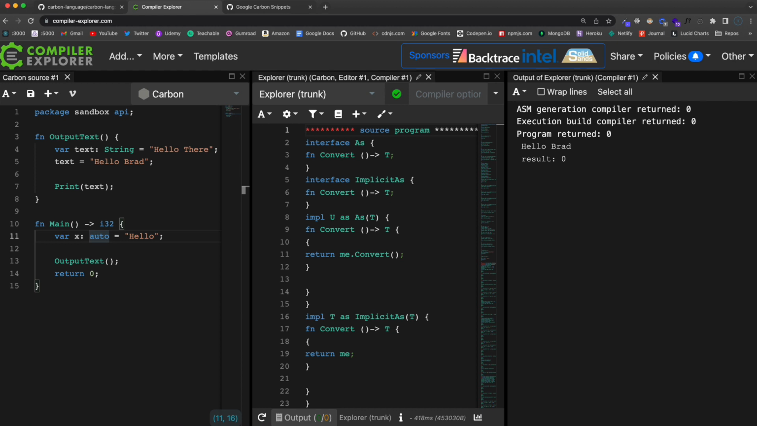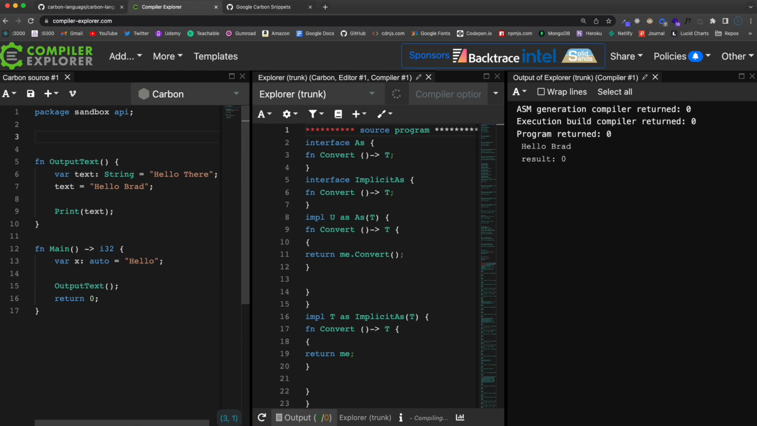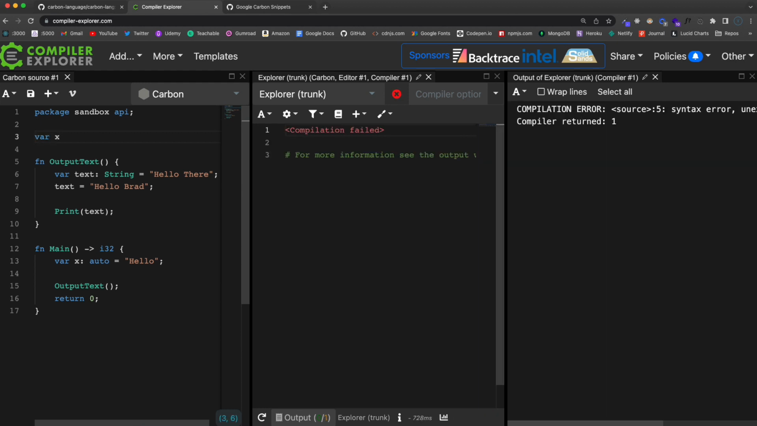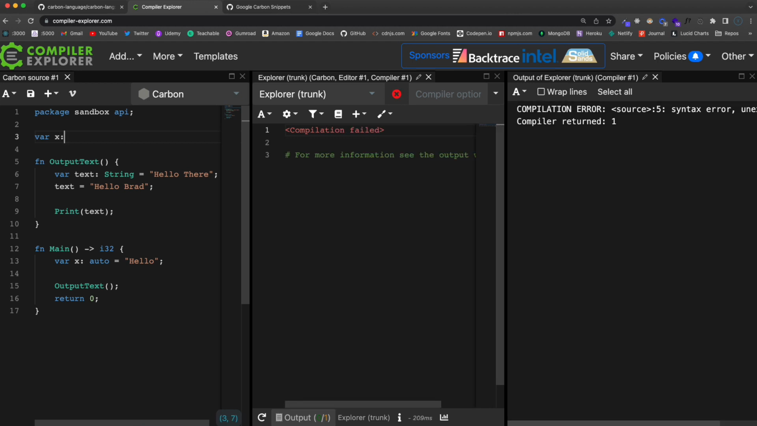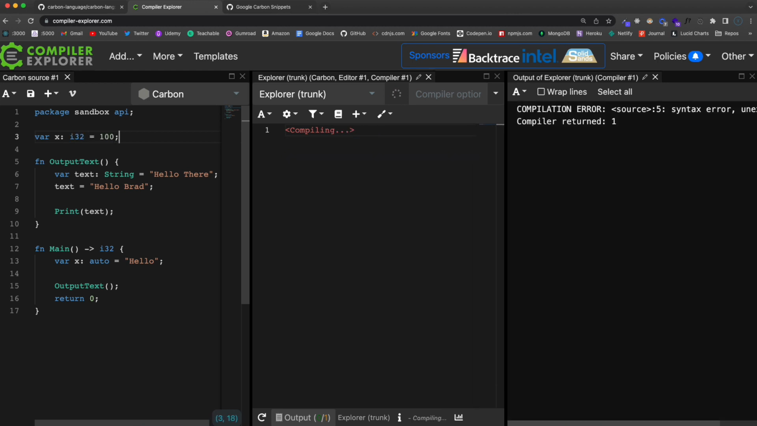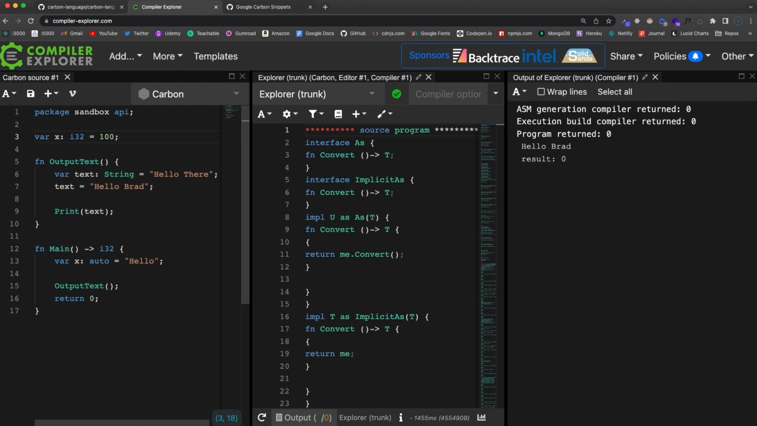All right, now we can also have global variables. So outside of the function scopes here, I could go up here and create a variable. So let's say var, I don't know, we'll just say var x, and let's say that's going to be, we'll do I32, and let's set that to 100. Okay, so that should, yep, so that compiles.